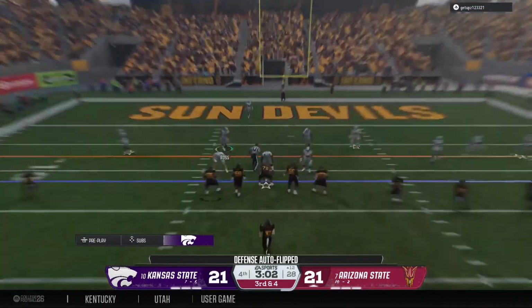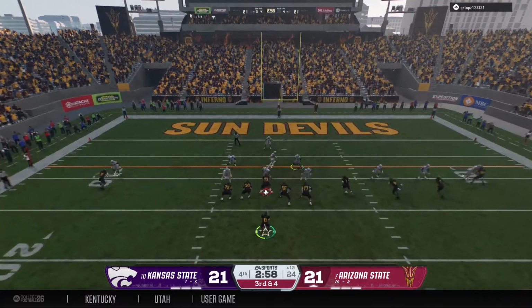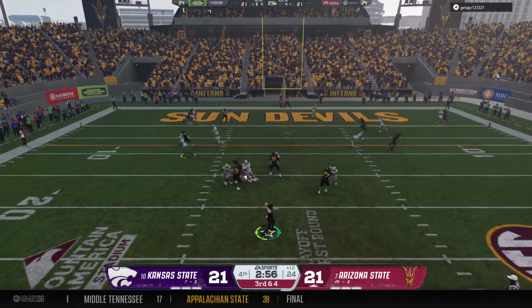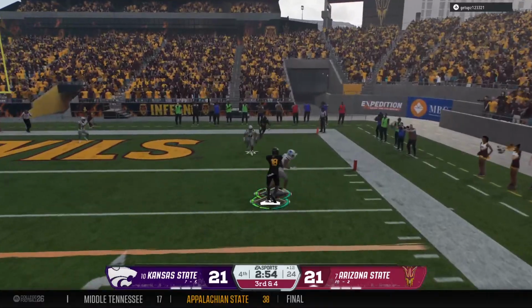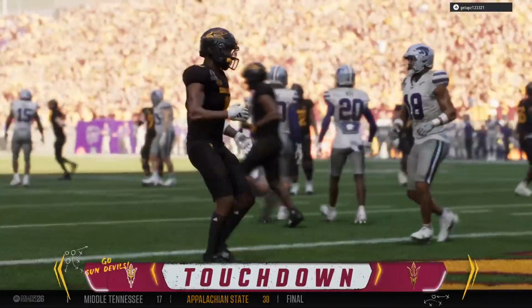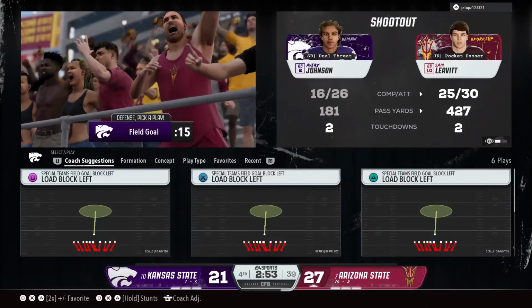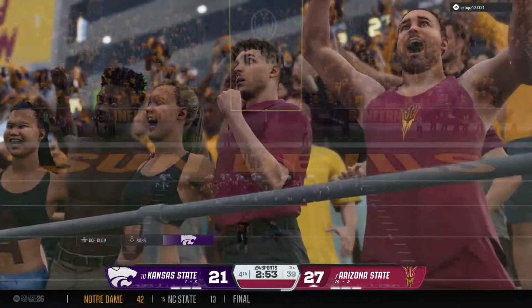Third and short here in this playoff. It's the 9th play of the drive coming up. Dropping back, it's Levitt. Catch made, looking for the goal line. Touchdown, Sun Devils. And they take the lead here in the 4th quarter. That's just nice execution. Quarterback and receiver Kirk perfectly in sync that time.